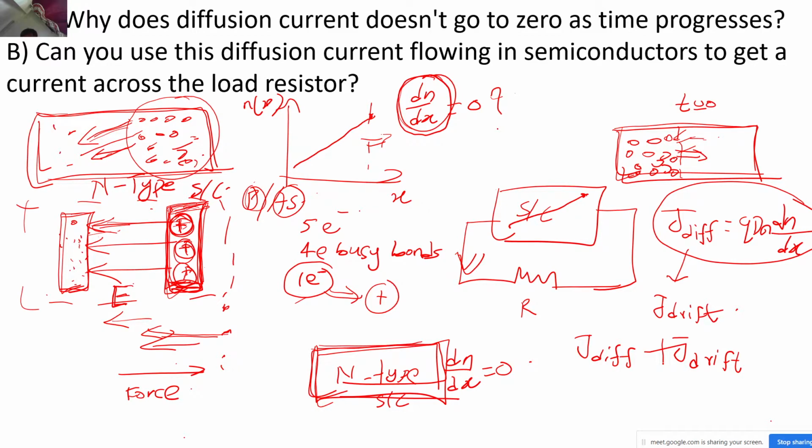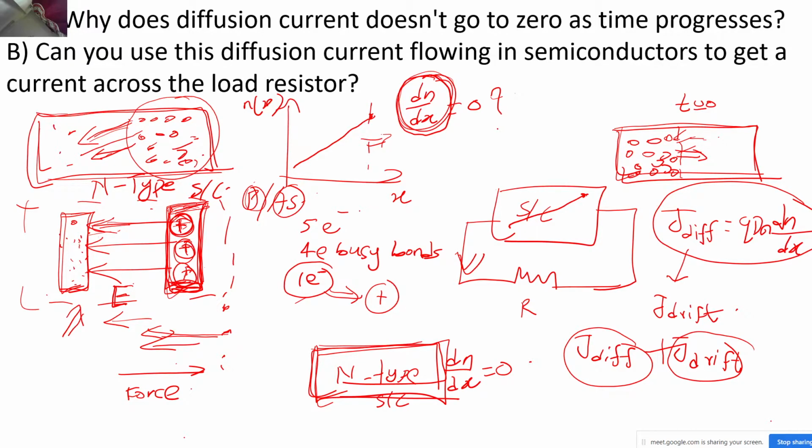Does diffusion current exist? Yes, diffusion current exists because I have a concentration gradient. Does drift current exist in this semiconductor? Just tell me whether there is any drift current present or not. No drift current, sir, since there is no applied bias. Just think about it. I had just explained a few minutes back about the local charge densities that are separate. There will be some drift current, exactly, correct.